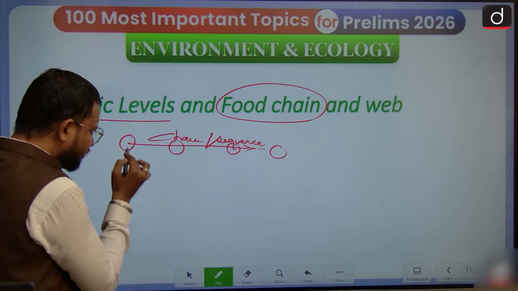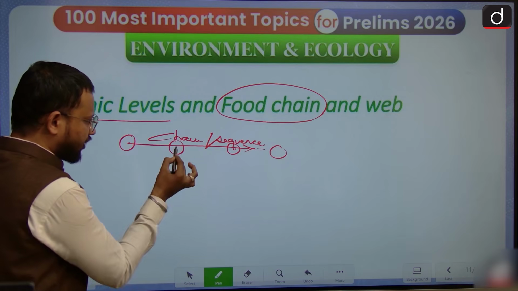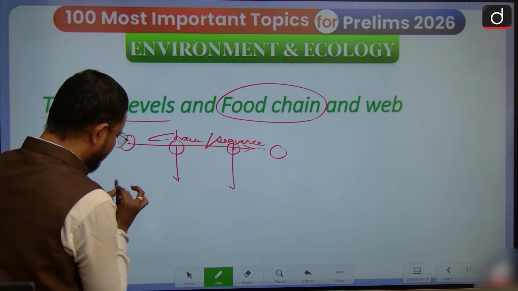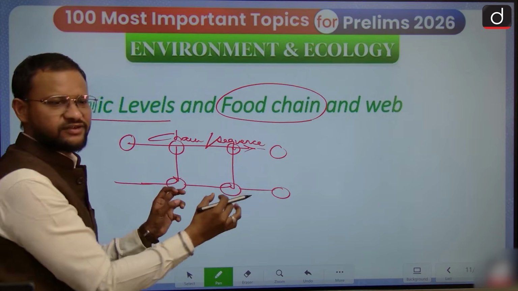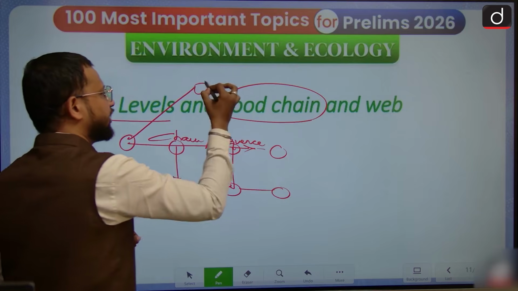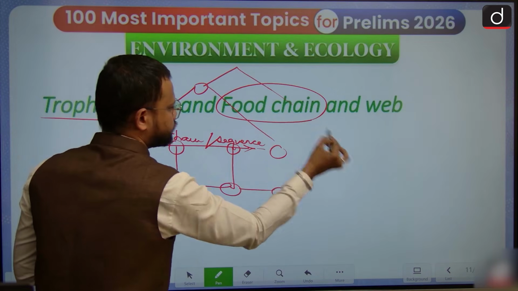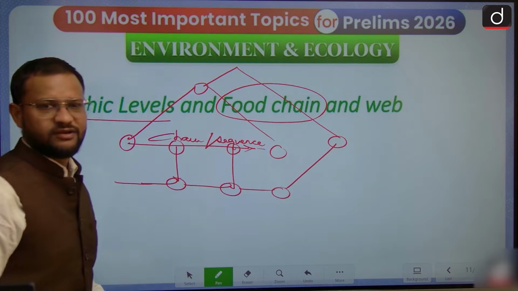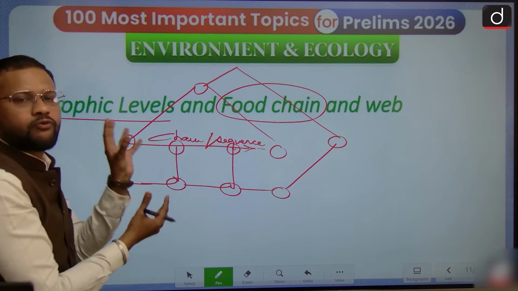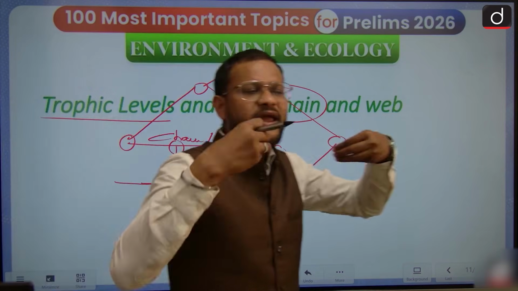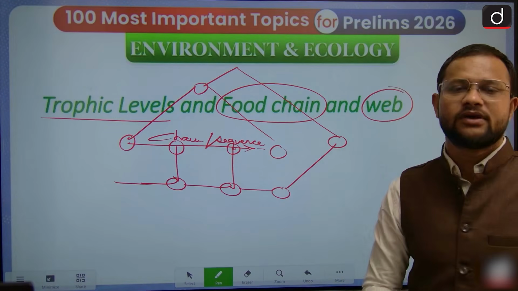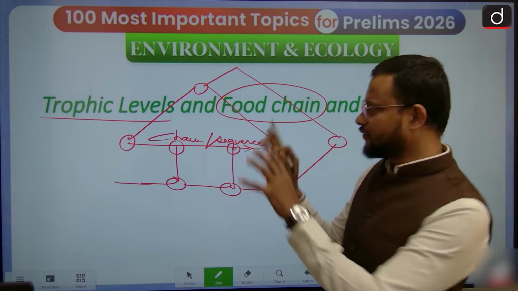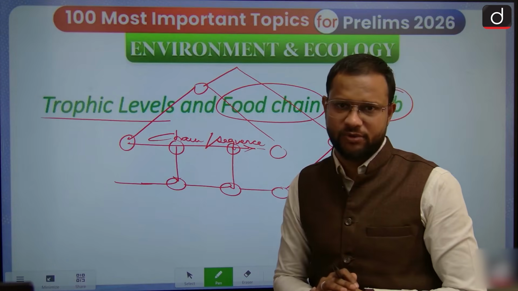And when this food chain interacts with a number of other food chains in connection, it leads to a web in itself, and that is known as a food web. So a complex of integrated food chains gives you a food web system. So in an ecosystem generally food webs are in operation.